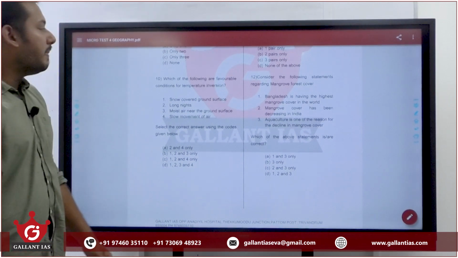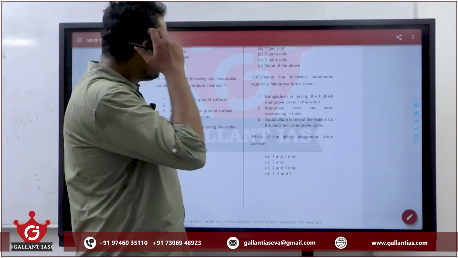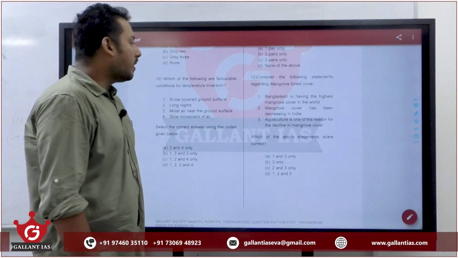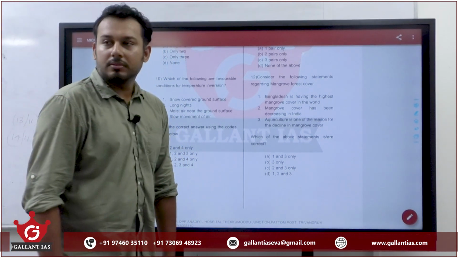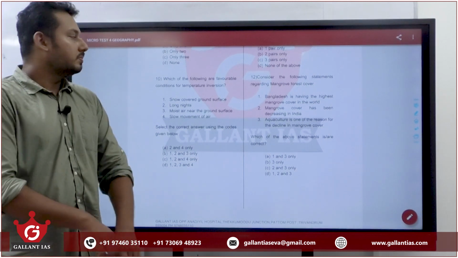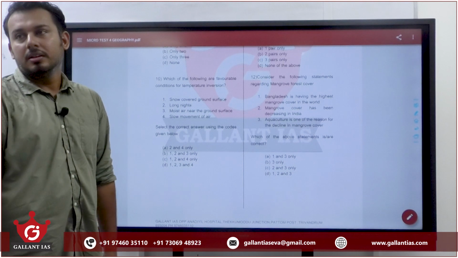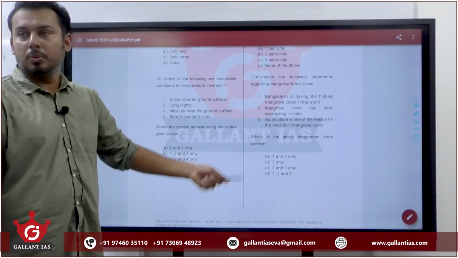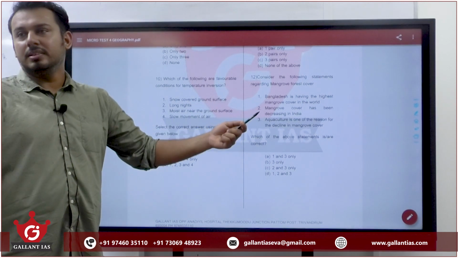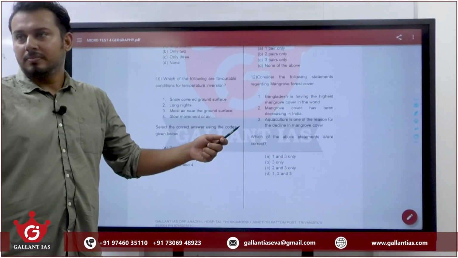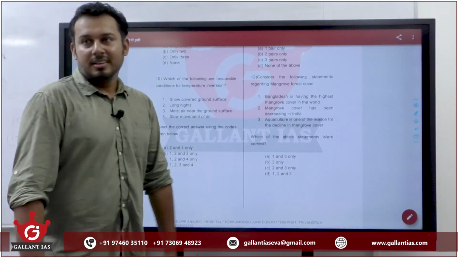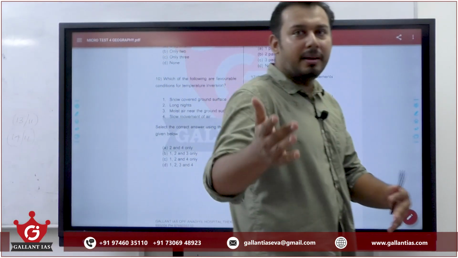Consider the following statements regarding mangrove cover. Bangladesh has the highest mangrove cover in the world. Mangrove cover has been decreasing in India. Aquaculture is one of the reasons for the decline in mangrove cover. Give me the answer. Which country has the highest mangrove cover in the world? The largest mangrove forest is the Sundarbans. But the country having the maximum mangrove cover is Indonesia. Sundarbans is shared between India and Bangladesh.